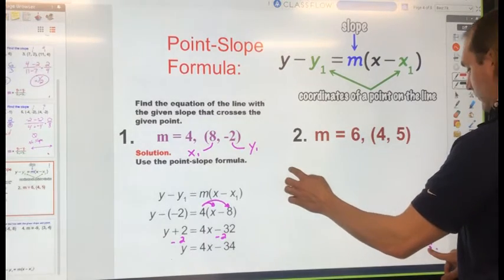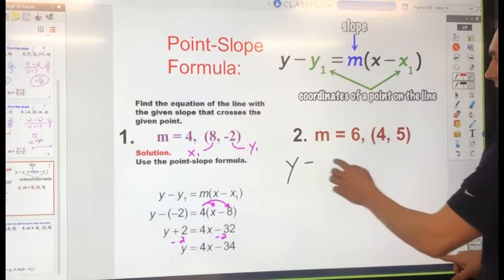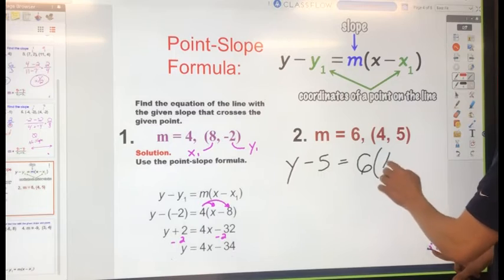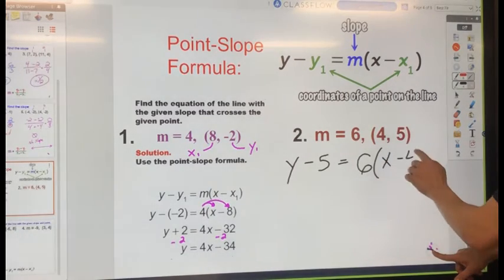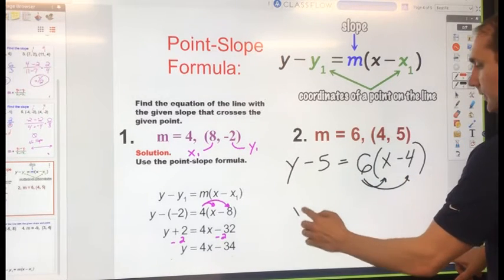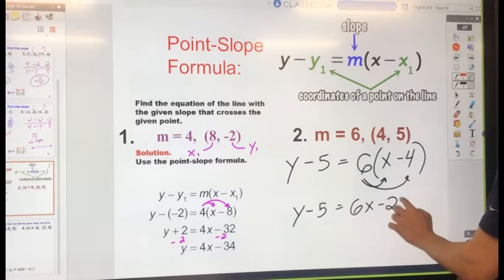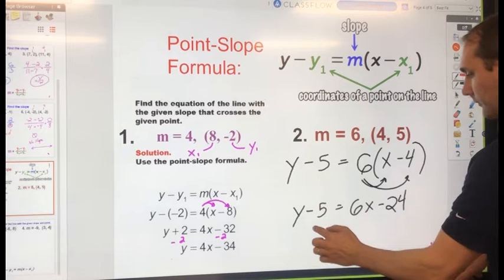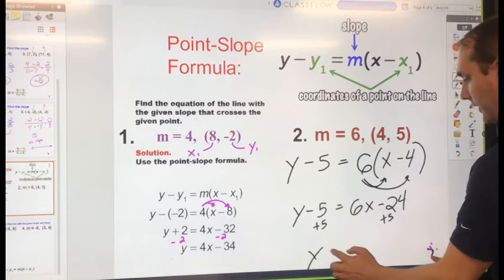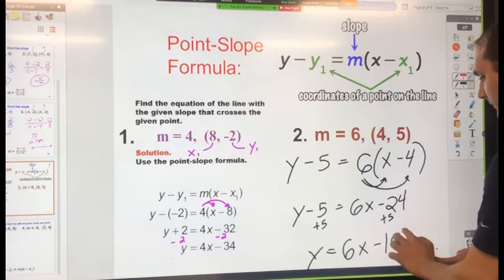All right, so let's find our equation for this. So I have y minus, what is my y value that I'm given? 5. 5 equals my slope, 6, times x minus my x value given, 4. Now let's distribute and simplify this in terms of y. So 6x minus 24, and one more: plus 5. Add 5. The equation of my line is y equals 6x minus 19.